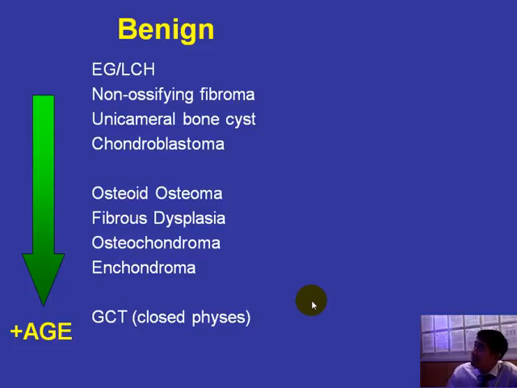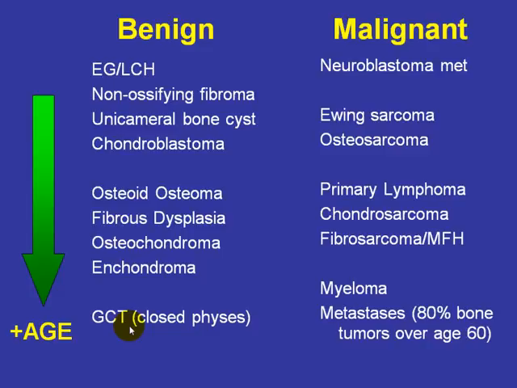For instance, for the benign lesions, e.g. non-ossified fibroma, unicameral or simple bone cyst, and chondroblastoma pretty much only occur in the skeletally immature or the age of the teenage years. Whereas if it's a giant cell tumor of bone, these only occur when the physes are closed. So if you see the same exact lesion, but one is in a 10-year-old versus one is in a 40-year-old, they can have very, very different differential diagnoses, and the lesions would be different.